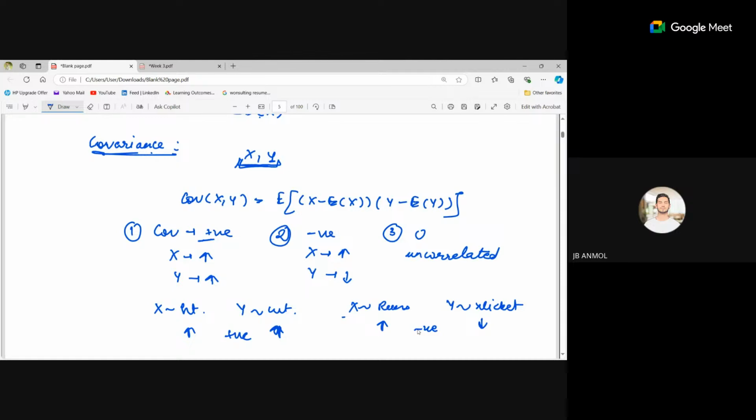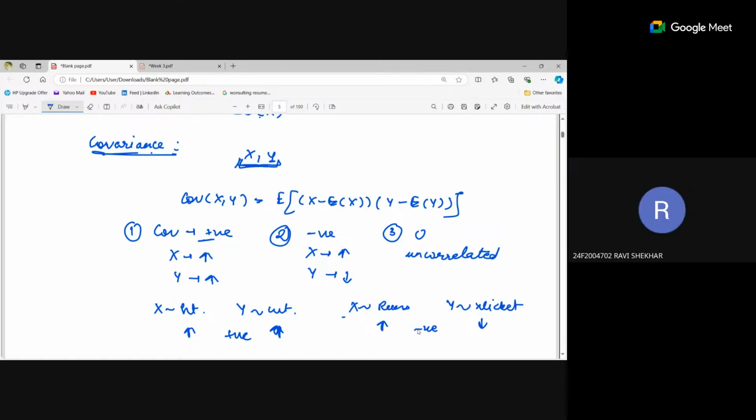If the covariance is positive, can x and y both be decreasing as well?